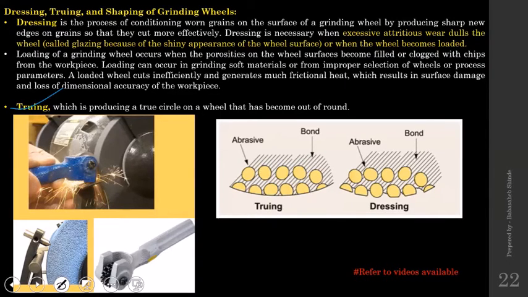Truing. Yes. The truing means when you carry out the grinding process with a grinding wheel, sometimes what happens, the grinding wheel wear will not be uniform.